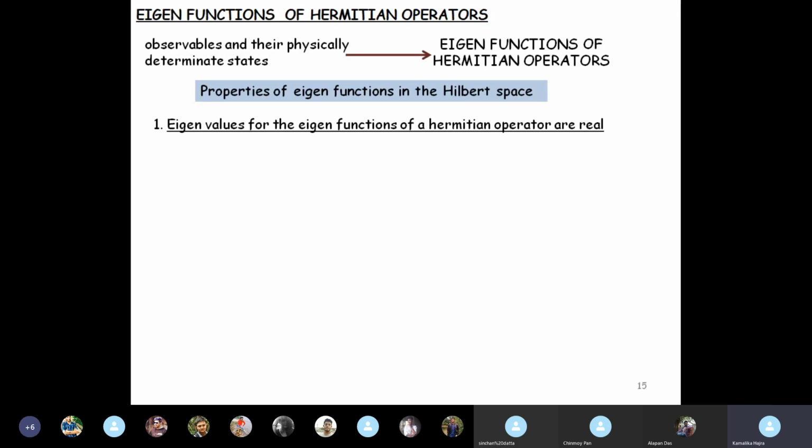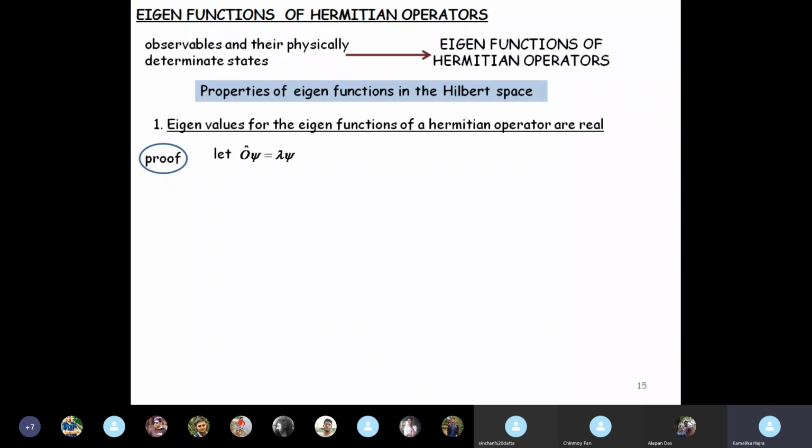First, eigenvalues for the eigenfunctions of a Hermitian operator are always real. Okay, that is very obvious if you think about it intuitively without doing any mathematics, because if they are the outcome of a measurement, then it cannot be complex, it cannot be imaginary, because it is a physical quantity that you will get. Energy cannot be imaginary, it has to be a real quantity, and it can be shown very, very easily using some very trivial matrix algebra.